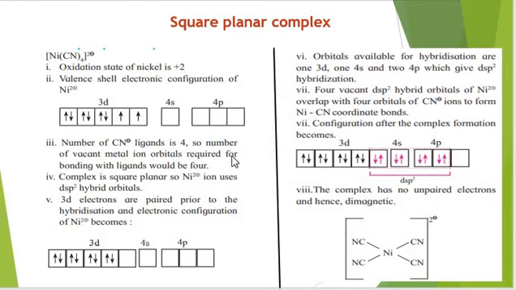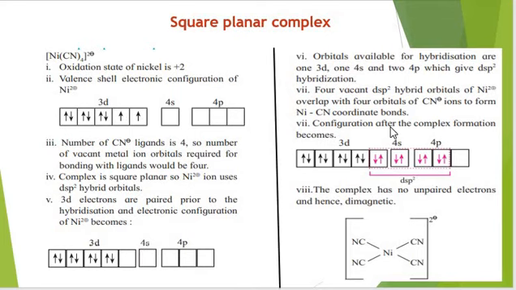Orbitals available for hybridization would be 1 orbital from 3d, 1 from 4s and 2 from 4p. So the hybridization would be dsp2. Since 4 pairs of electrons are coming from 4 monodentate cyano ligands, vacant orbitals would be 4 in number.